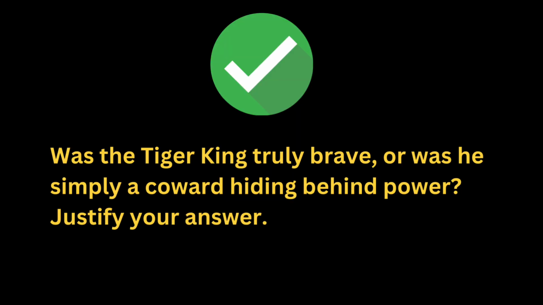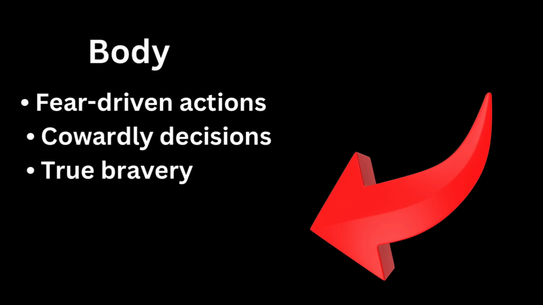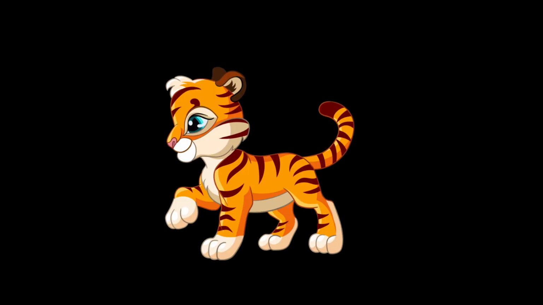In this question, begin with the introduction. Bravery isn't about killing enemies, it's about facing truth. In the body, start with fear-driven actions. His tiger hunting was based on fear, not courage. Then, cowardly decisions. He manipulated people and made selfish laws to hide his weaknesses. Then the third point, true bravery. A real leader would accept fate and make wise choices. And in the conclusion, power doesn't equal bravery, wisdom does. Maybe the tigers weren't his biggest enemies, his own fear was.